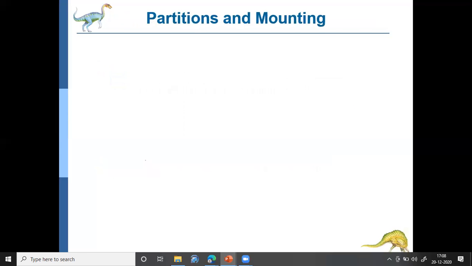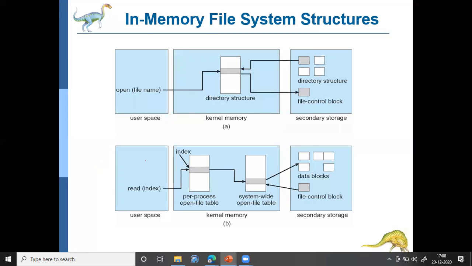Fine. This diagram basically shows what happens when a user wants to open a file or read a file. The top diagram shows what happens when a user is trying to open a file. Initially, this is the system call which is given from the user space, open a particular file name. Once it is executed, the control will be transferred to the kernel space. The kernel space will check in the directory structure.